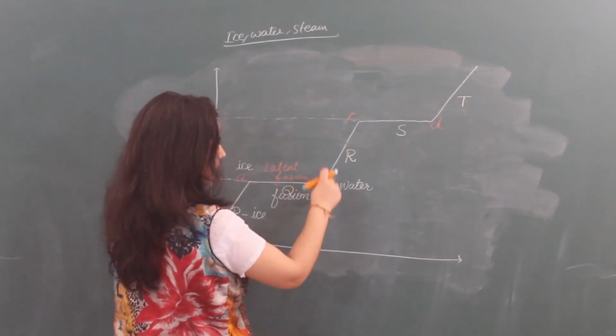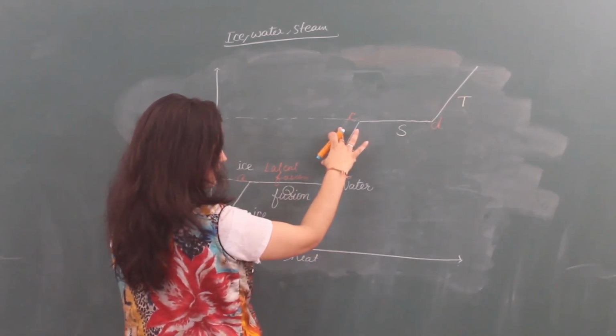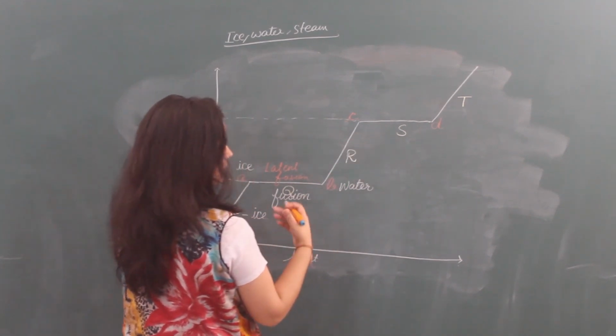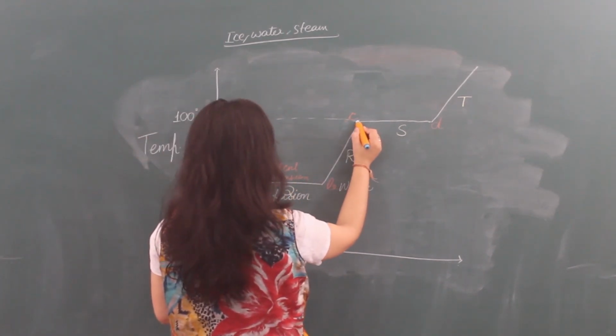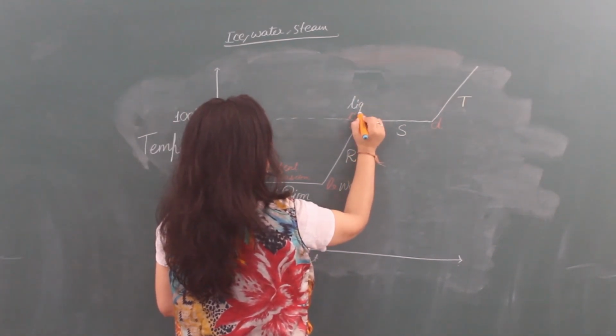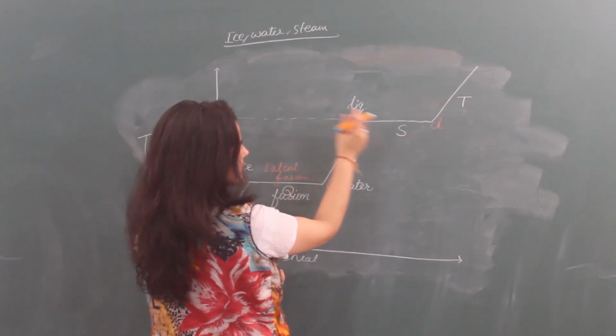Now, from B, temperature is increasing, heat is also increasing. It starts to increase its temperature, and at point C it will be liquid at 100 degrees Celsius.